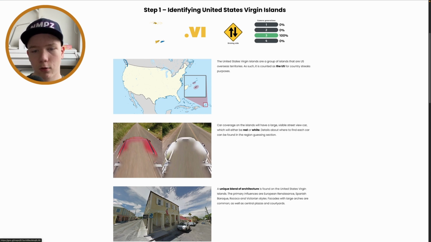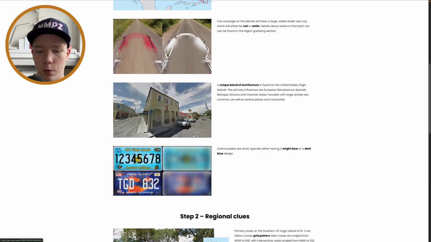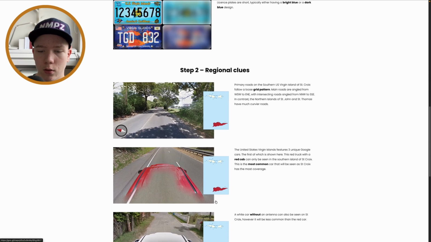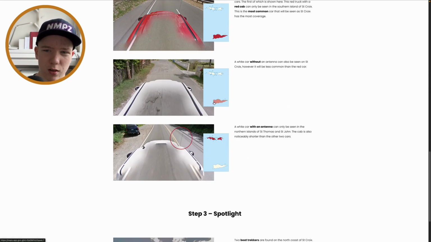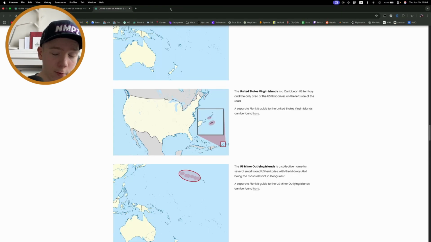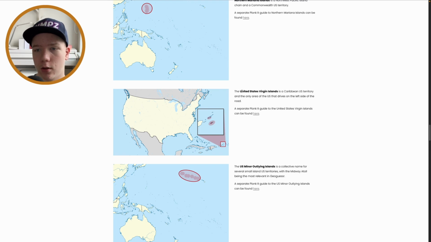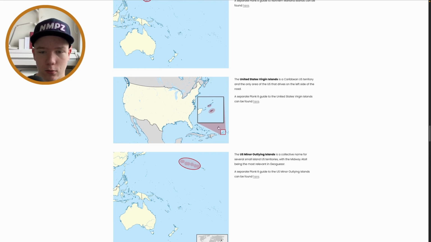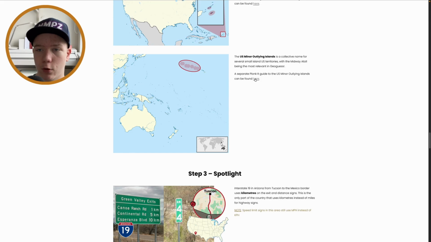If you see a truck that looks like this, especially this red truck, there is a similar one in Nigeria actually as well, but you can see the difference quite easily. If you see this red truck, you will always be on the bigger island here. The white one can exist here as well, but if you see the antenna and this thing here, then you'll be around here. You don't really have to learn region guessing in the Virgin Islands, because it's quite a small area.